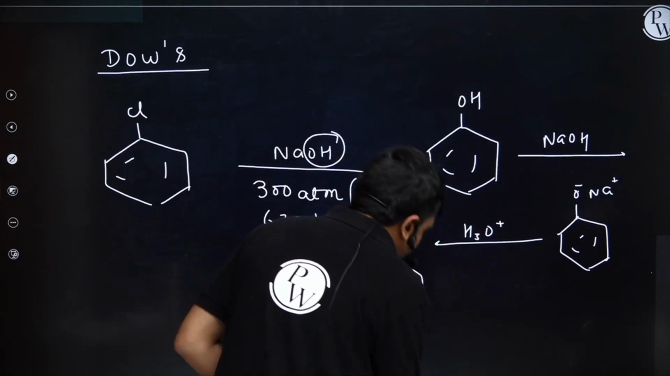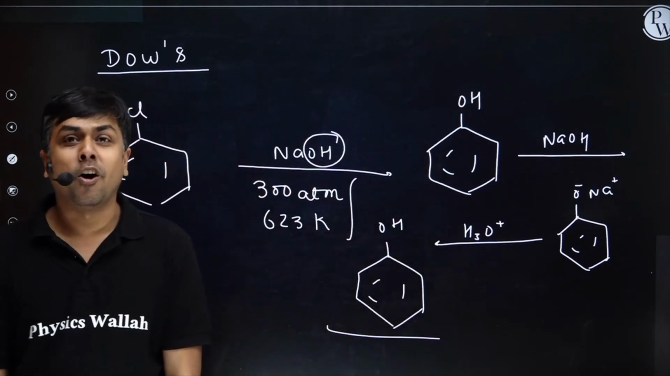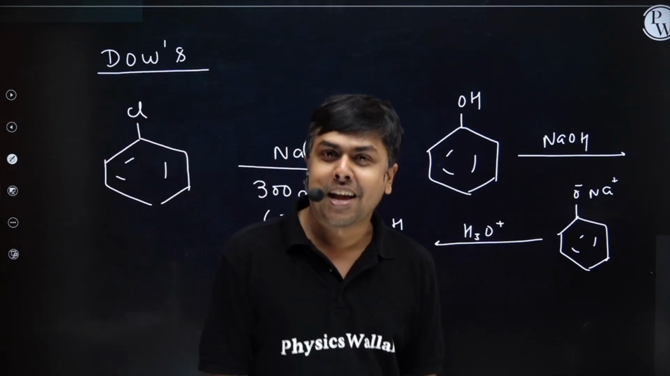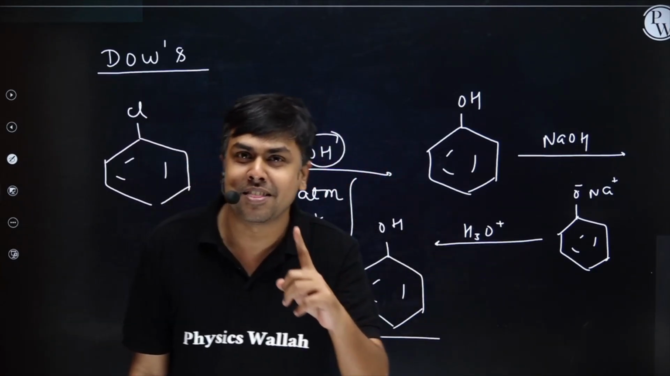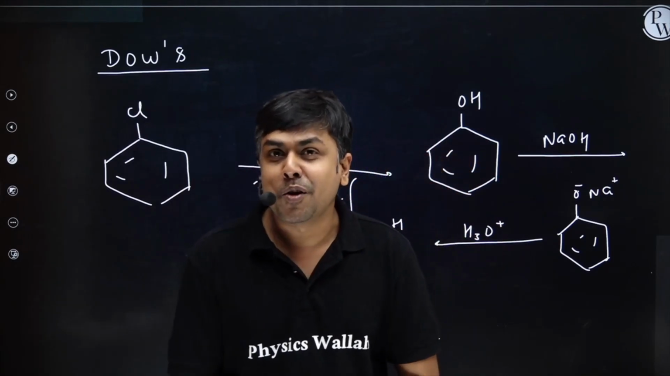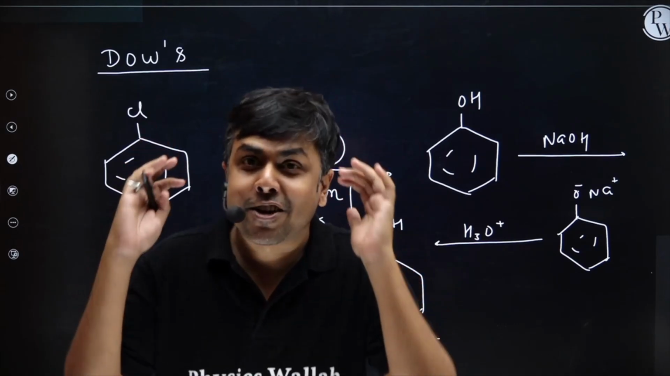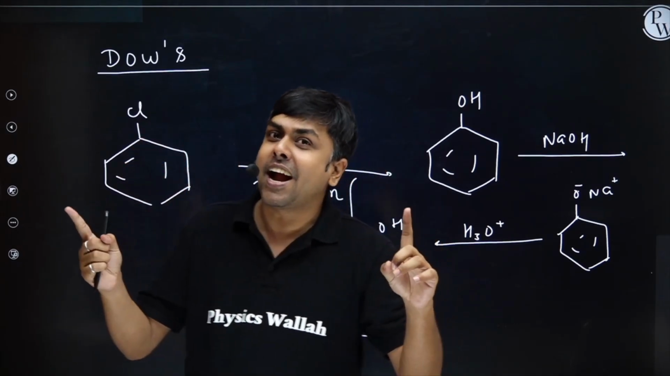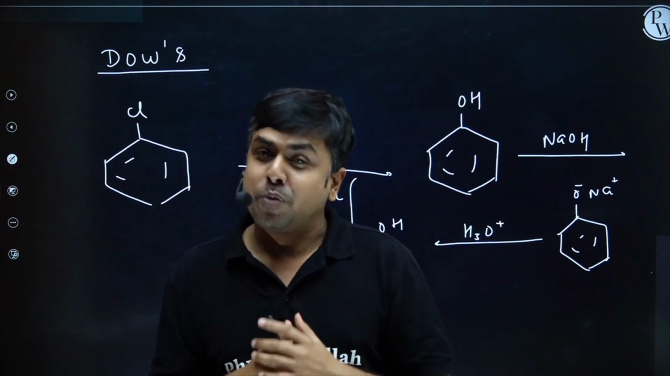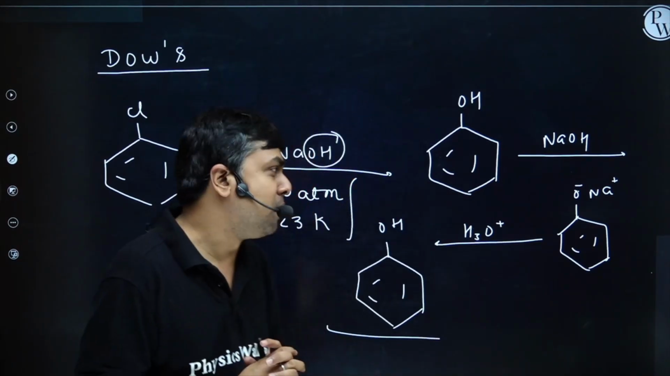Right? So this is how we synthesize phenol from halobenzene. There are two methods through which we can synthesize phenol from halobenzene. One, through SNAr. In that particular case, presence of an electron withdrawing group is mandatory at ortho and para position, right? And second, through Dow's process. Let's move ahead.